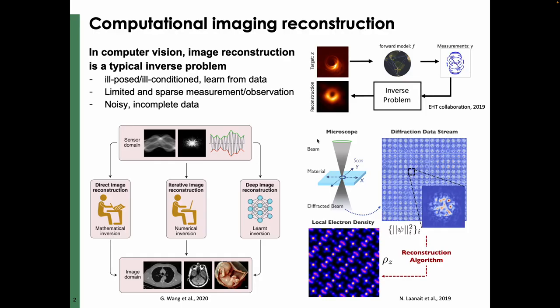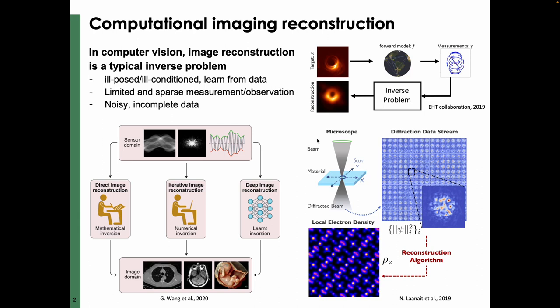As we know, image reconstruction is a very typical inverse problem in computer vision. So we often have the following issues. The inverse problem is ill-posed, and we may only have limited, sparse measurements in real-world applications. And also the data is often noisy. So let me show you an example.